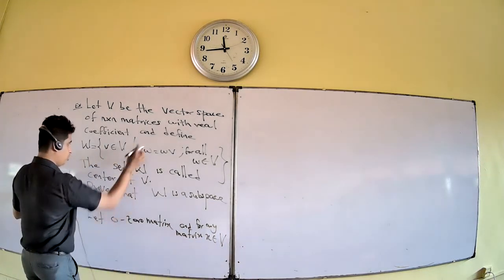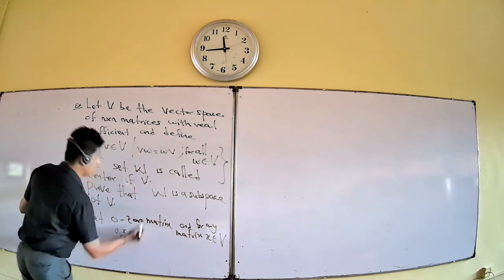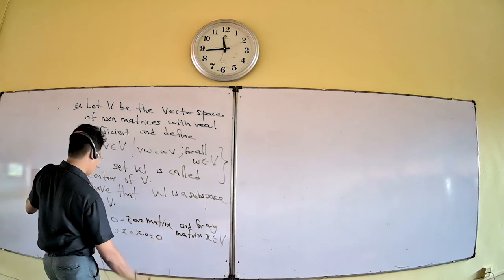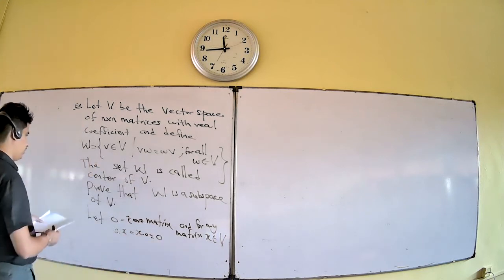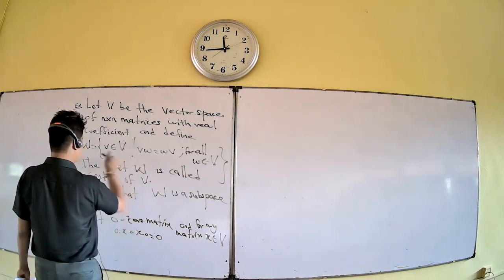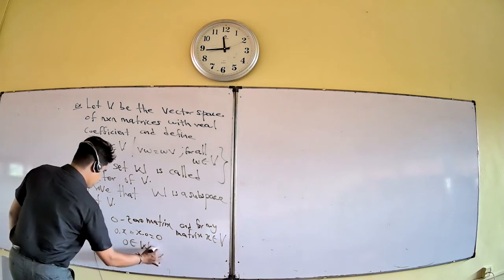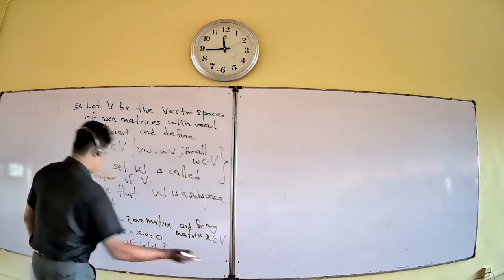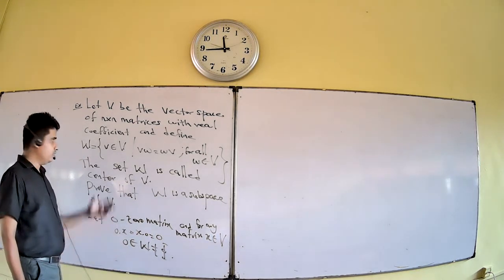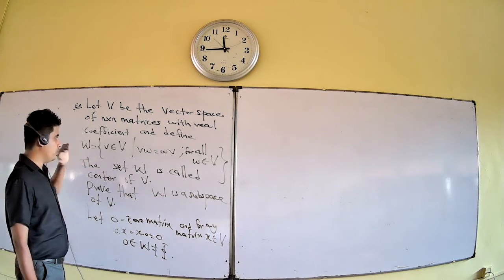You put the zero matrix: zero times another matrix X is equal to X times zero. This is zero, and this is zero. Therefore, the zero matrix belongs to W, so it is non-empty. The zero matrix satisfies this condition, therefore W is a non-empty set.